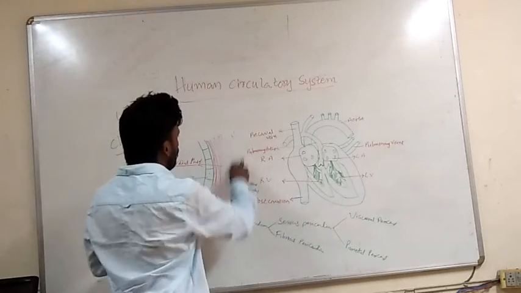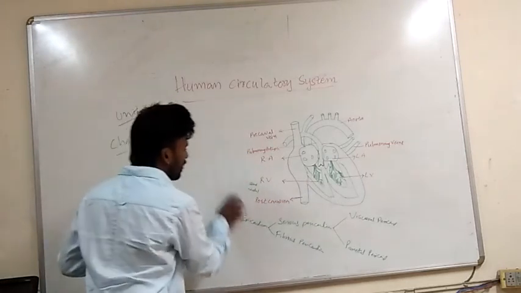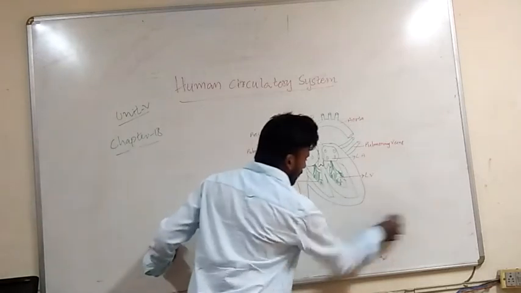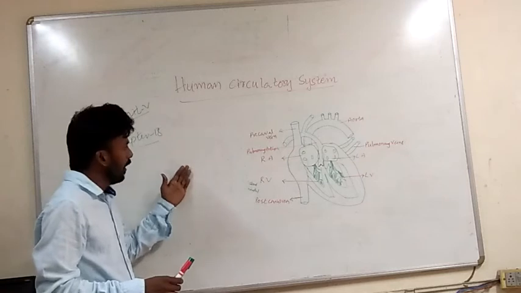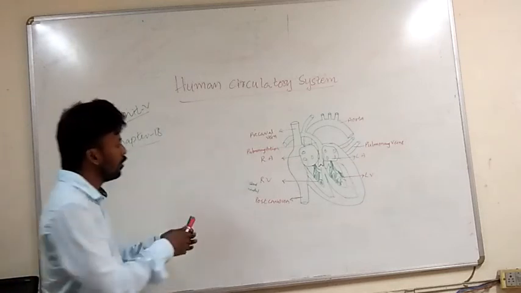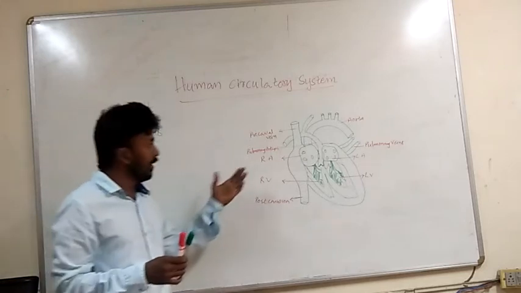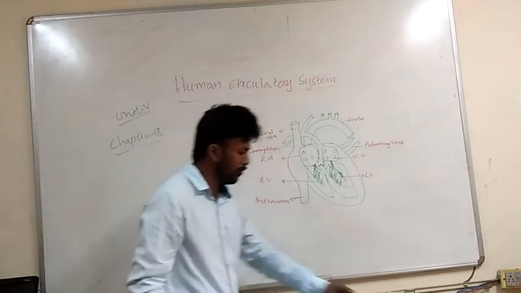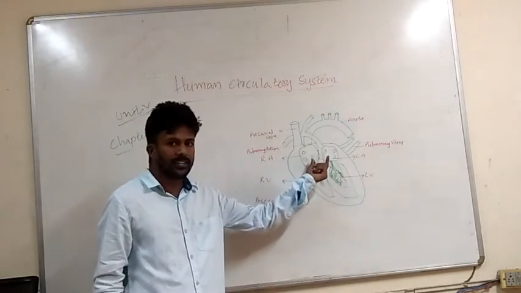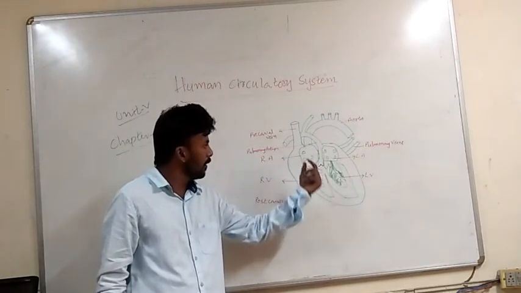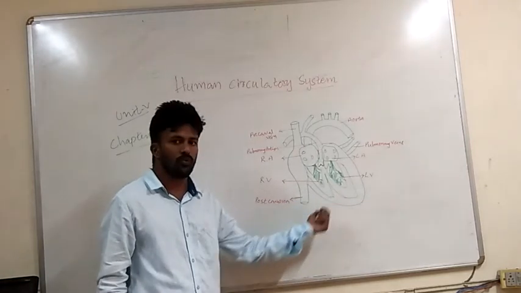So this is the wall of the heart. With this, we have completed the external structure and wall of the heart. Now move on to the internal structure of the heart. The heart is made up of four chambers. The upper two chambers are called auricles, which have the thinnest walls, and the lower two compartments are called ventricles, which have the thickest walls.